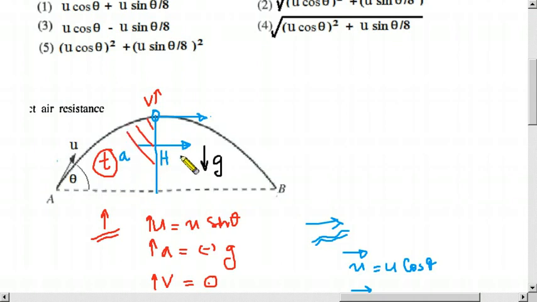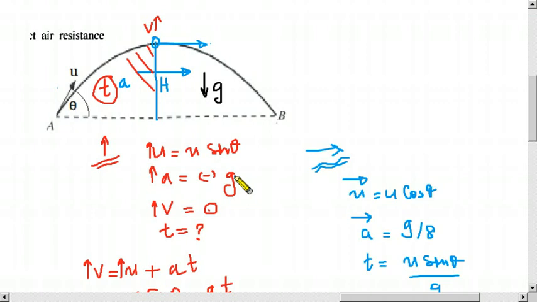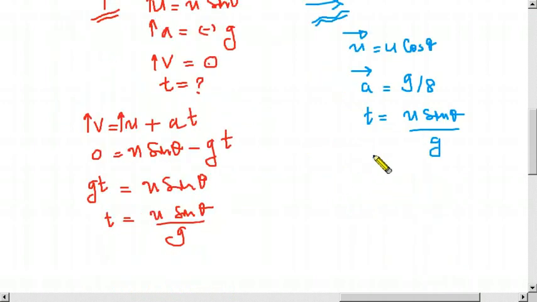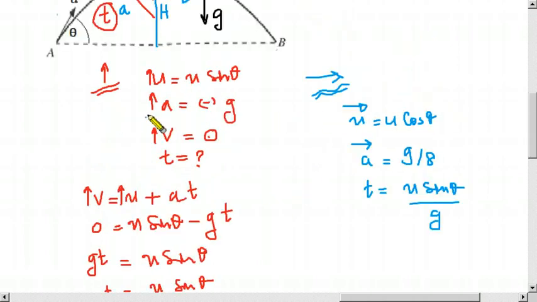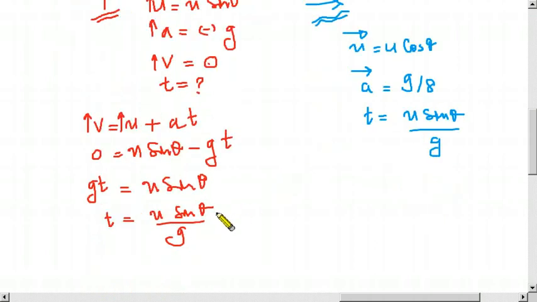So the time is the same for both, vertically or horizontally. So we use what we have already calculated. At the same time it moves towards this way, so the time is equal.